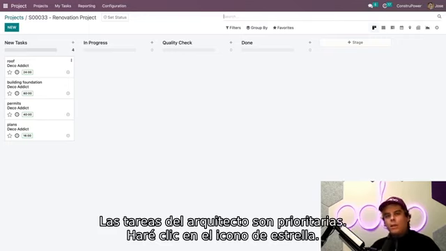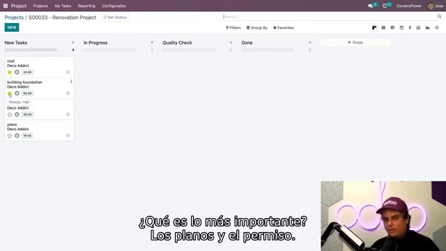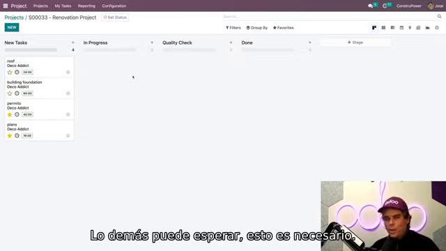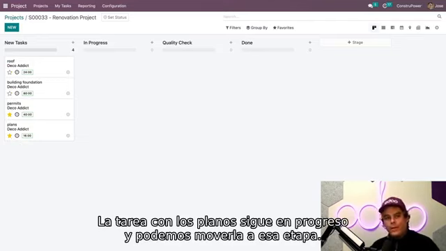Because the architect's tasks are priority, we can prioritize them by clicking on this little star icon. So let's prioritize, what do we need? Actually, we should only prioritize the plans and the permit. The other 2, we could wait on, but we need those 2. Now, our plans task is still in progress.